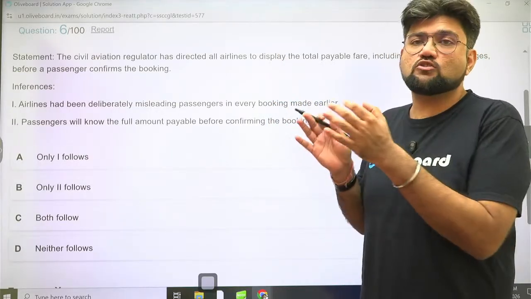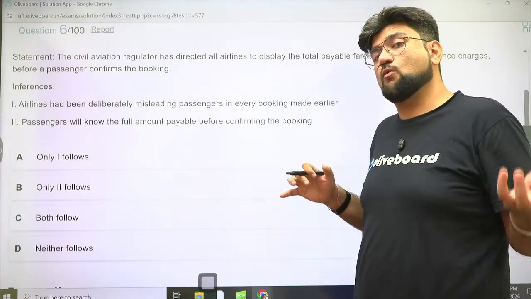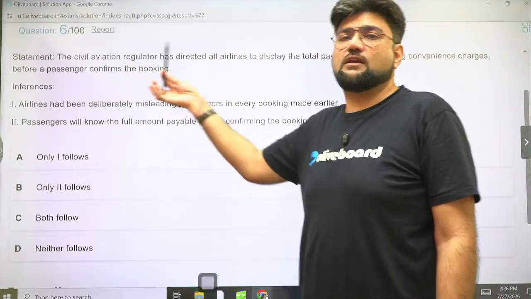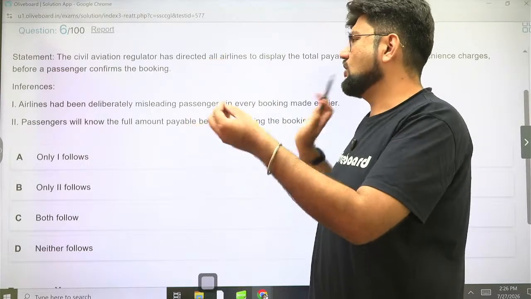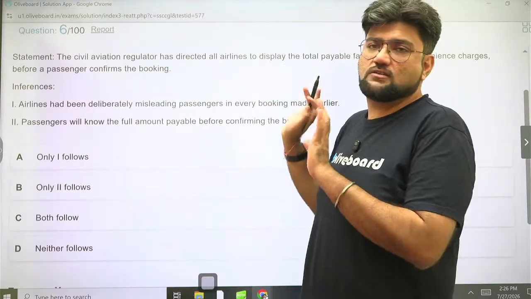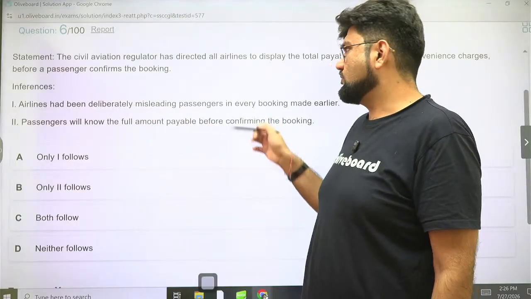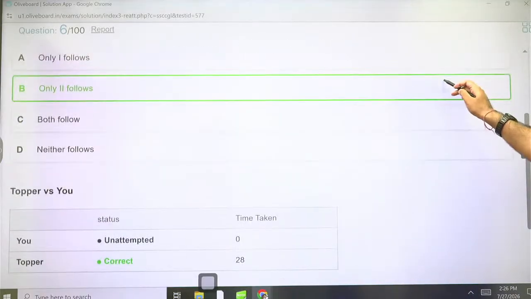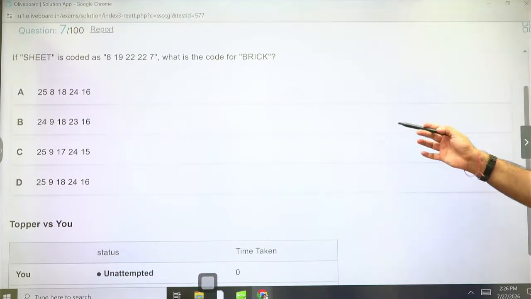You don't have to get emotionally attached to the question, and please stay away from expressing or imposing your personal opinions on the particular question. It has to be limited to what the statement is trying to say. The statement is only telling us that the Civil Aviation Authority has directed all airlines to display this. What is the reason? Why are they doing this? We are not interested because it's not mentioned. The second one says passengers will know the full amount payable before confirming the booking. Of course, so only 2 follows is the absolutely clear answer here. There's no rocket science about it. 28 seconds. Next.